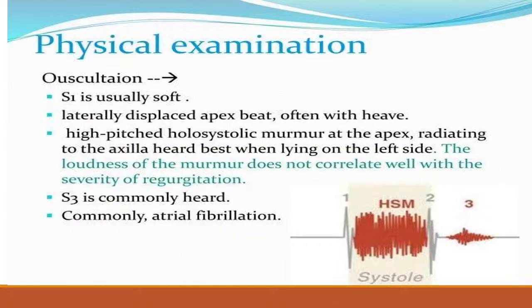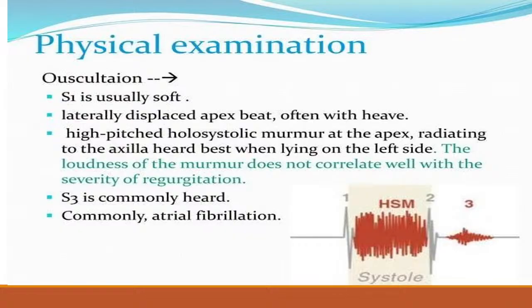Then on auscultation, the S1 is soft. In MS, the S1 is loud. In MR, the S1 is soft or absent. The apex impulse, because of the left ventricular dilatation, is down and out. Again, in acute MR, the left apical impulse remains normal in position. In chronic MR, the apical impulse is down and out and hyperdynamic in nature.